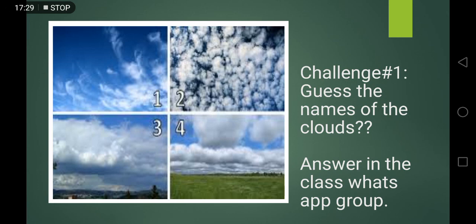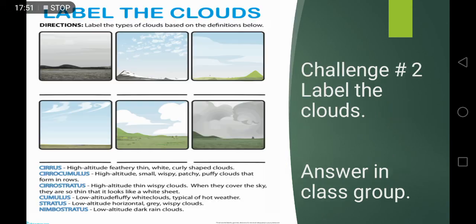Okay, our today's topics are complete. Hope you have understood the topics. There are one or two challenges for you. You are going to guess the names of clouds in these four pictures, and you can answer in the class WhatsApp group in the class time. The second challenge is you are going to label the clouds in these pictures, and there is a little explanation given at the end too, and you are also going to answer these in the class WhatsApp group in the school time.